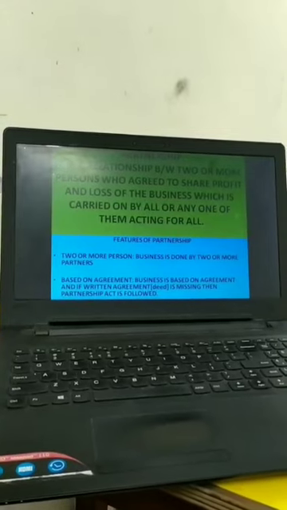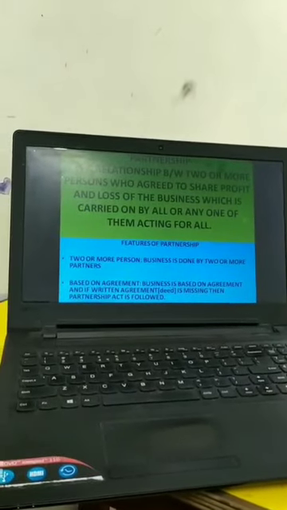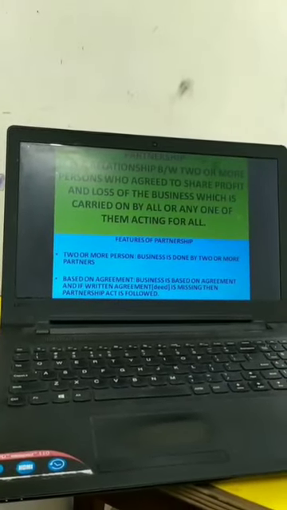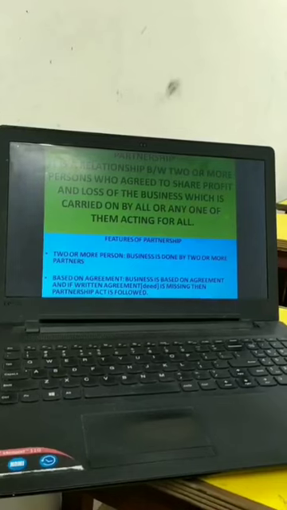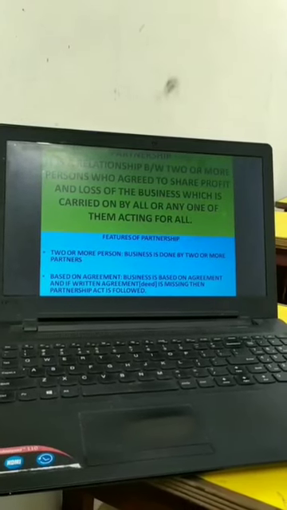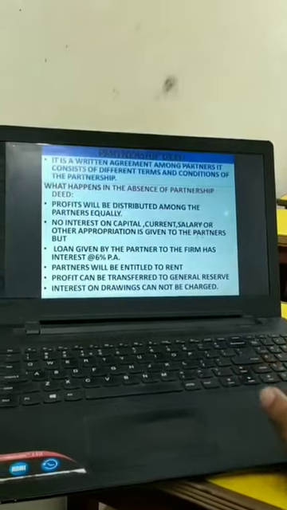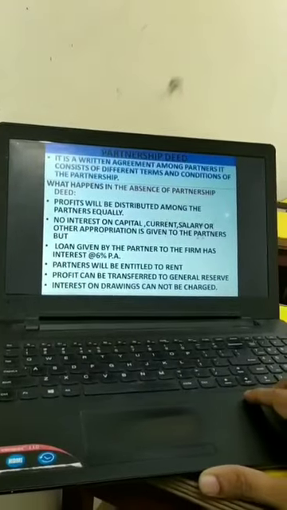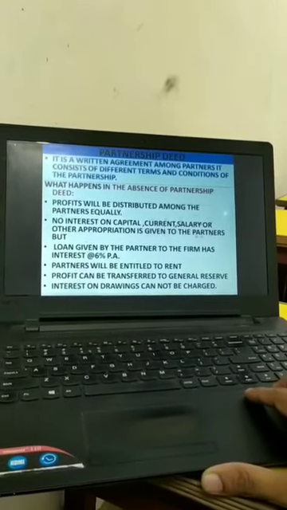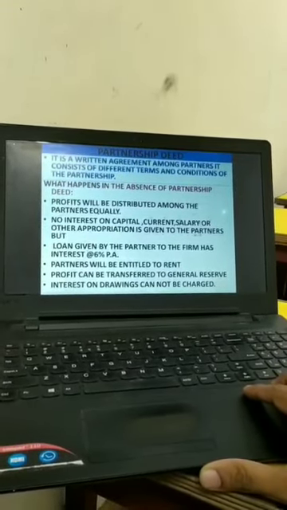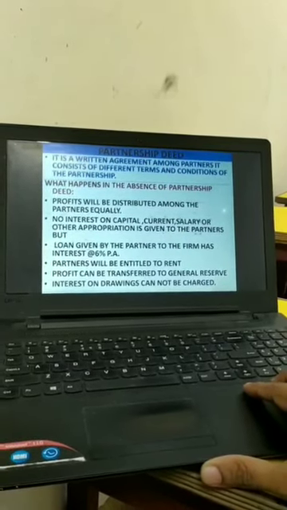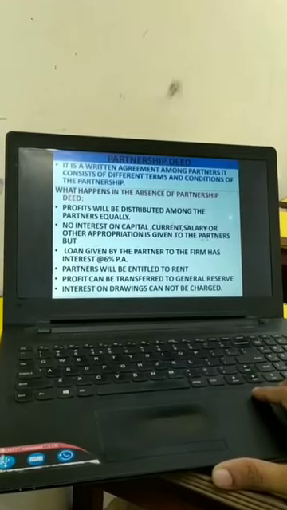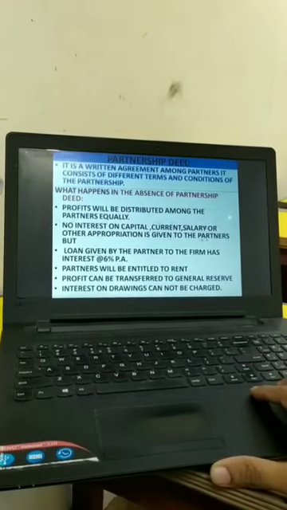The features of partnership: two or more persons, business is done by two or more partners, and it is based on certain agreement. Now when I say based on agreement, then if the agreement is written, then it will be termed as partnership deed. Partnership deed, a written agreement. Written agreement is done to avoid all sorts of discrepancies in the near future. In the absence of partnership deed